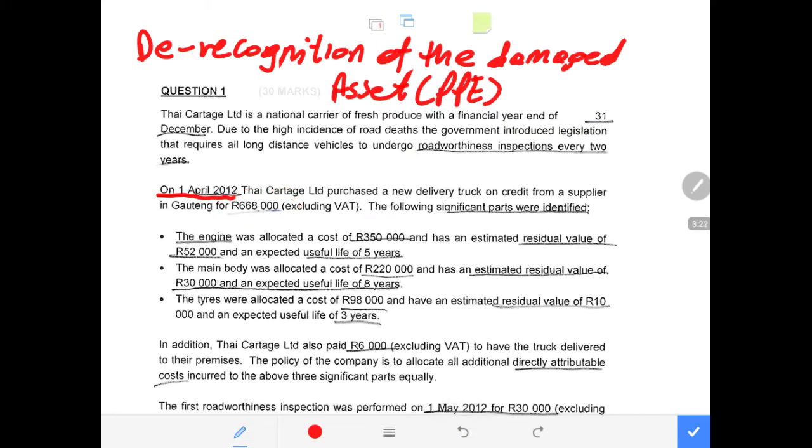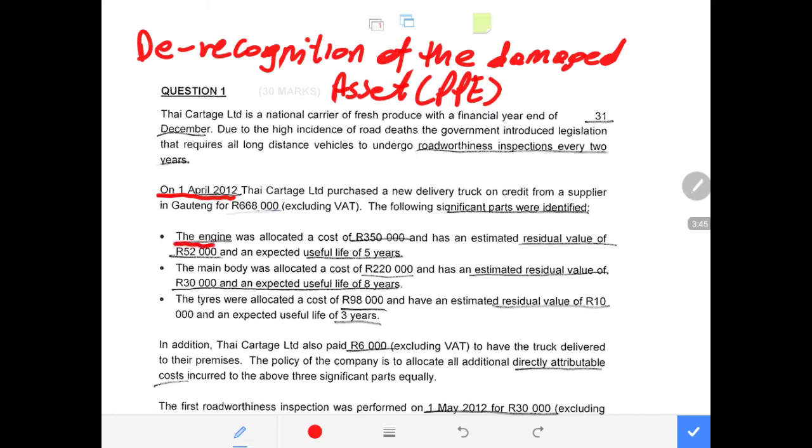The following significant parts, or the following major components, were identified. So this vehicle has major components that their depreciation, their carrying amount, and their cost must be recorded separately because they are significant parts or components of this delivery truck.